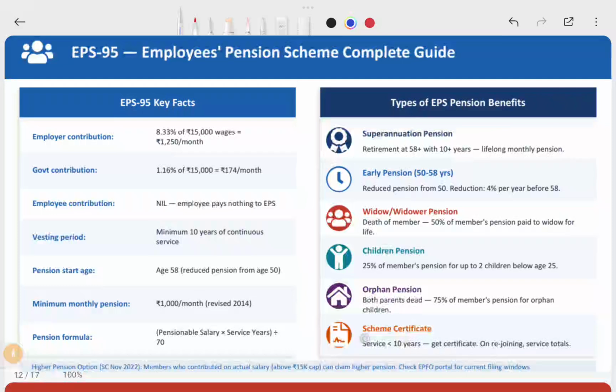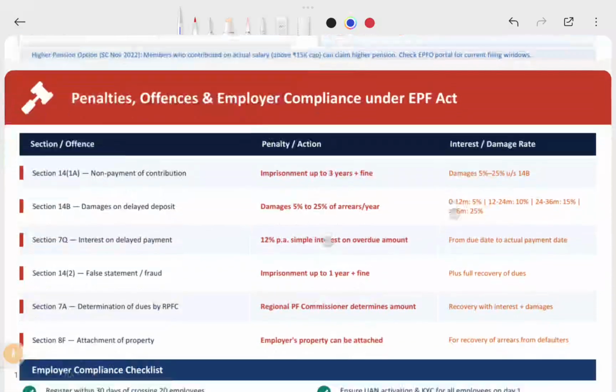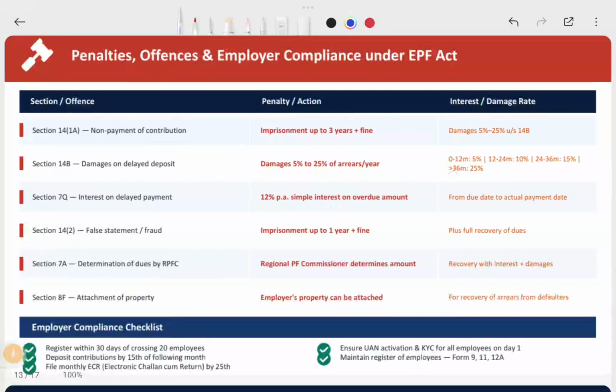And scheme certificate: if service is less than 10 years, you get a certificate, useful on rejoining or for totaling service. So this is the compliance part. This is the guide to the pension, how we can withdraw and all. These are the penalties if you compare. These are very important from the employer's perspective.